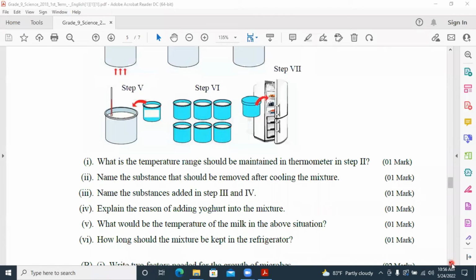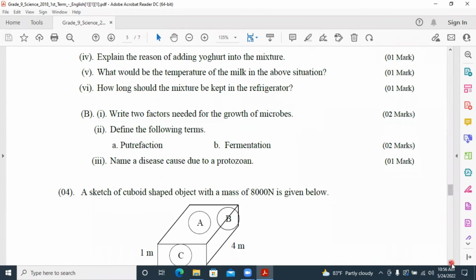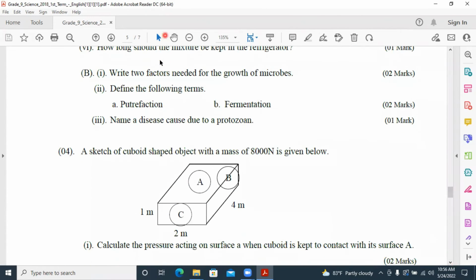B part of question number 2. Write 2 factors needed for the growth of microbes. One is moisture and favorable temperature. Moisture and favorable temperature.